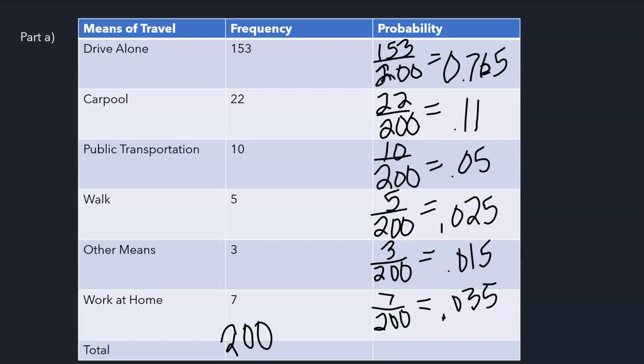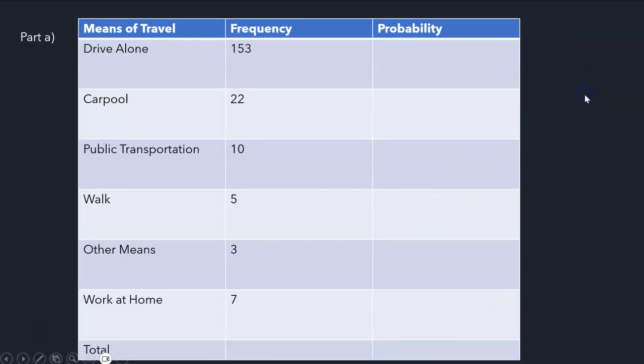All right. And so that will be the probability for each category. You would just take the frequency and divide it by the total frequency. And then if you add up all of these, the 0.765, the 0.11, 0.05, 0.025, 0.015, 0.035, you get 1. And that's what you should get. The total of all of your probabilities for this one model should be 1. All right, let me know if you have any questions, but that's how you would calculate the empirical probability for each. Now let's go and answer the next question.